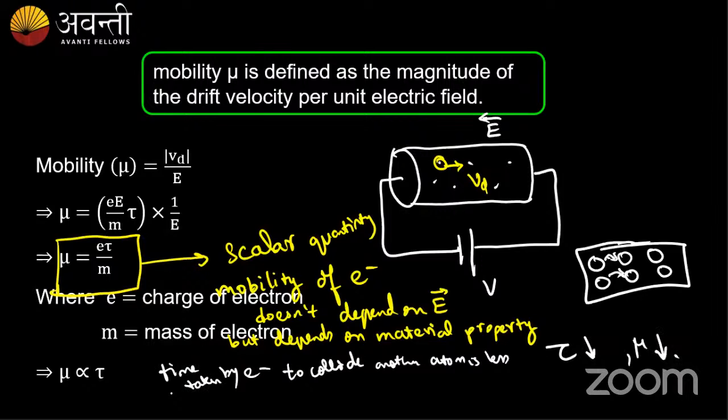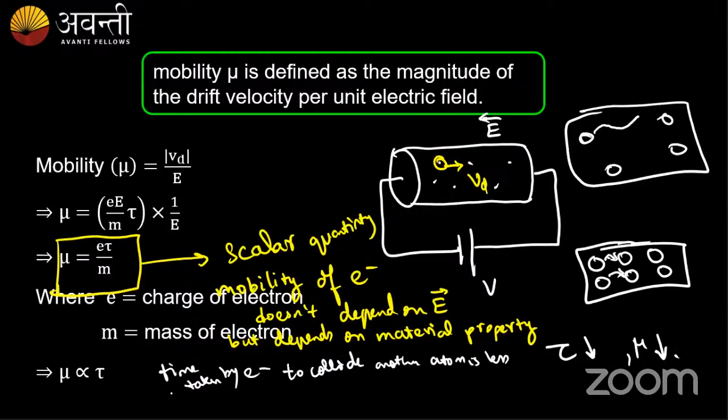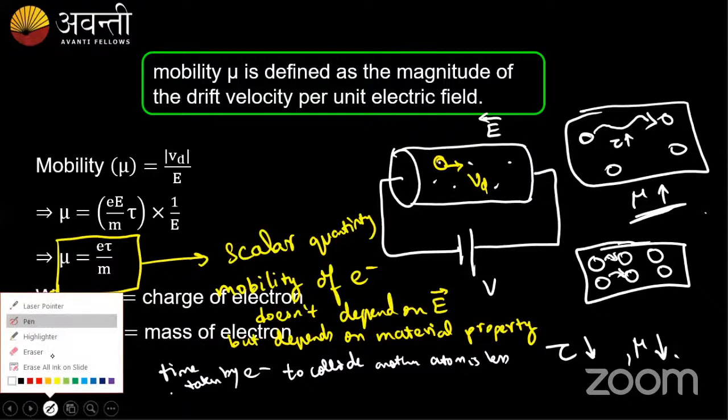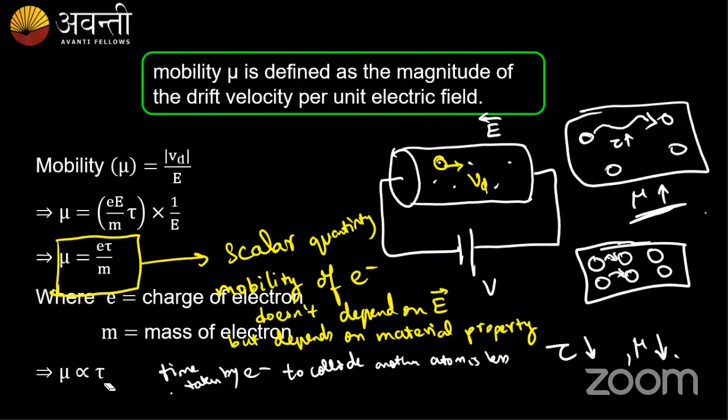If my atoms are loosely packed, the time taken by an electron to hit the next atom is more, right? What can you say about mobility here? Mobility will also be more. So my mobility is always proportional to tau.